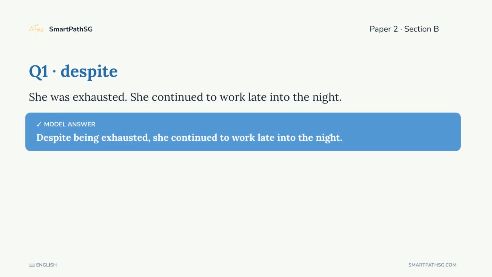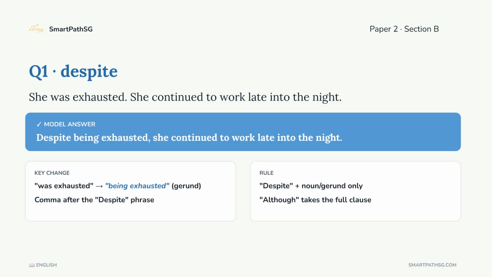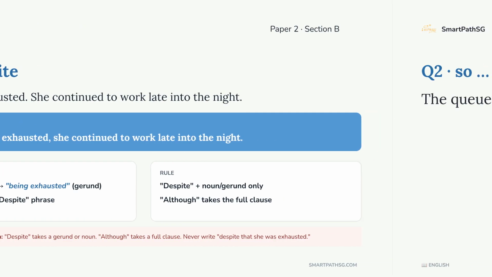The correct answer is, despite being exhausted, she continued to work late into the night. We use the gerund, being exhausted. If you see despite that, you know it's wrong. Only although takes a full clause. Keep despite with the gerund or noun.